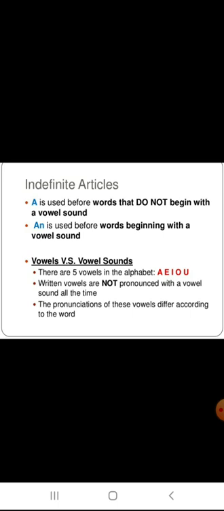There are 5 vowels in the alphabet. What are the letters? A, E, I, O, U. Written words are not pronounced with a vowel sound all the time. So these are vowel letters, but all the time we will not pronounce them with a vowel sound. The pronunciation of these vowels differs according to the word. So my dear children, always keep in your mind: before a vowel sound, not the letter, when a vowel sound comes, we use an. Otherwise we use a.